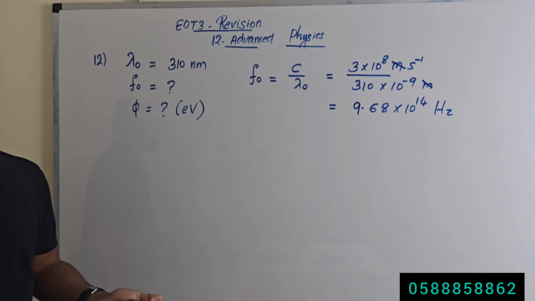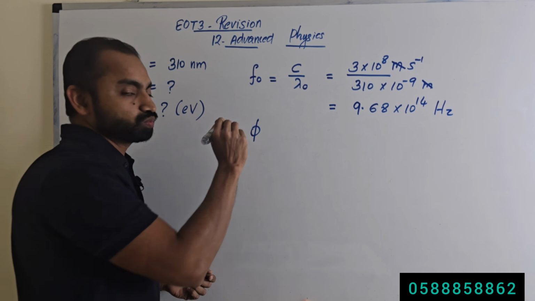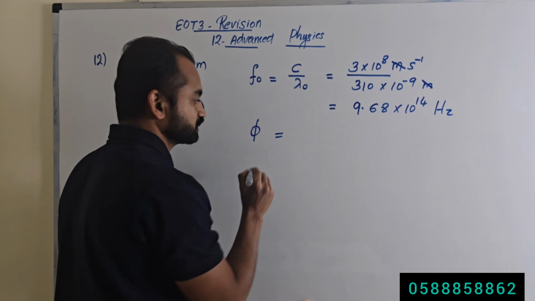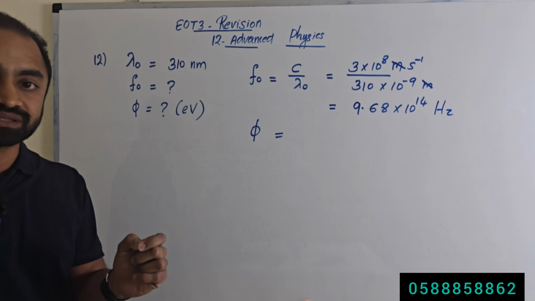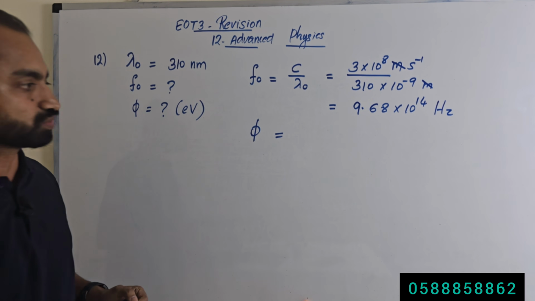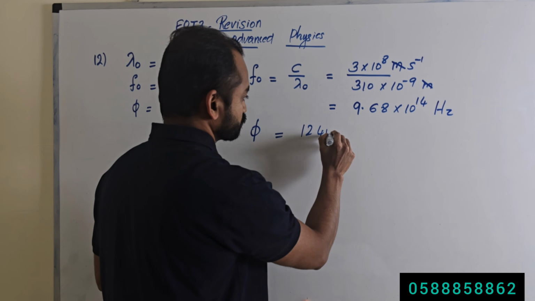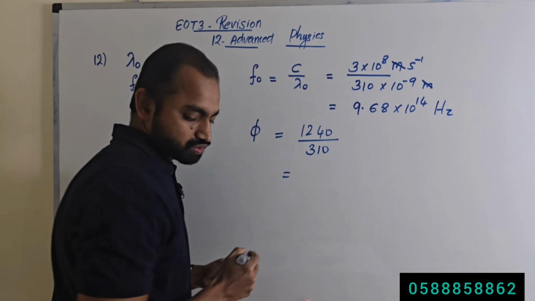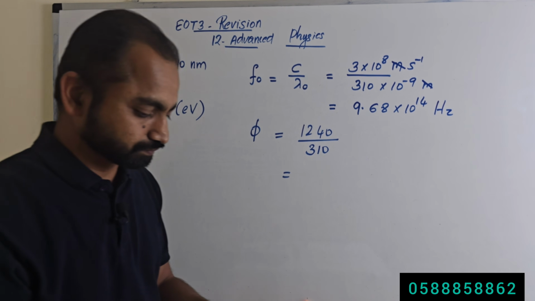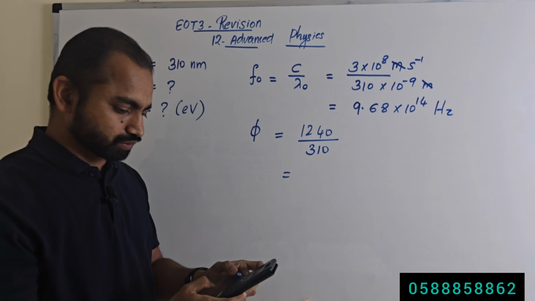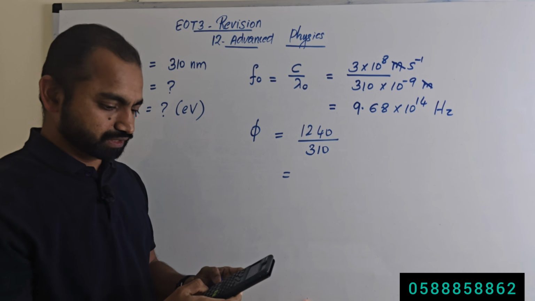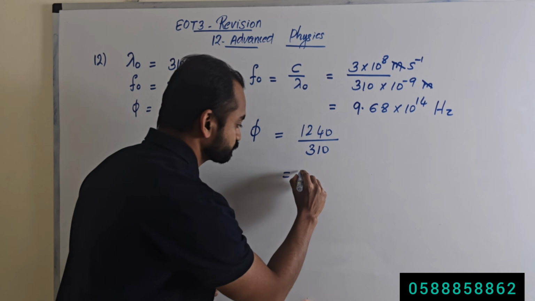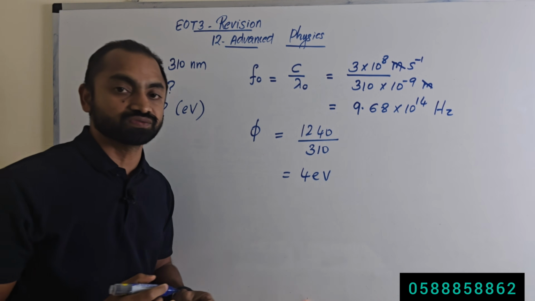What to calculate next? Next we need to calculate the work function of zinc in electron volt. So what is the equation to calculate work function in electron volt? We know the threshold wavelength, it is given in the question. So 1240 divided by the wavelength. Wavelength is how much? 310. So we will get the answer in electron volt. 1240 over 310 equals 4 electron volt. So 4 electron volt is the work function of zinc.